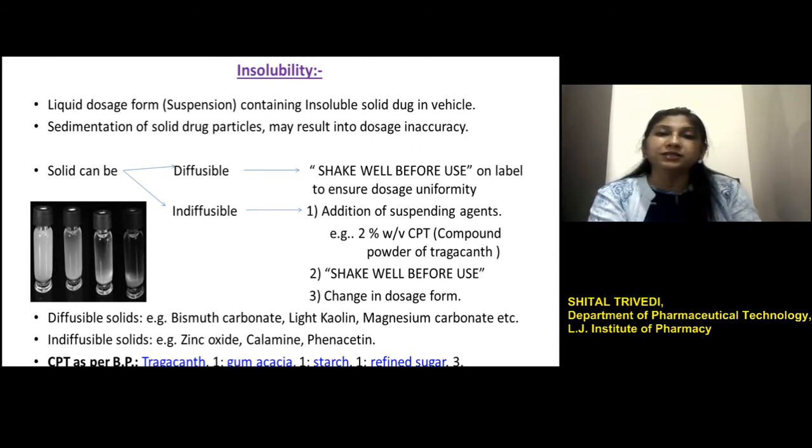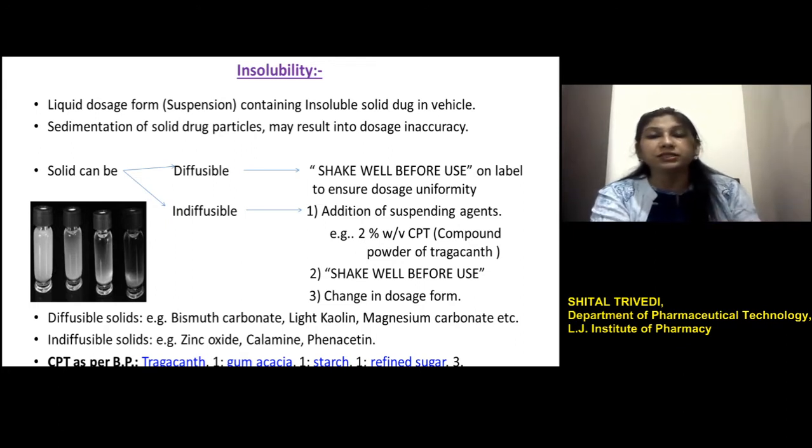In this kind of dosage form, because of the insolubility of the solid, there is a problem of settling of the insoluble solids in the liquid system at the bottom of the container. So at the time of administration, that results in dosage inaccuracy. That means the patient might administer the supernatant, and the settled part may contain the drug.